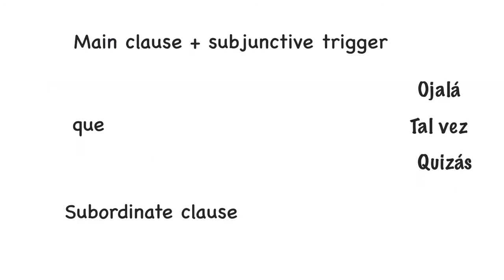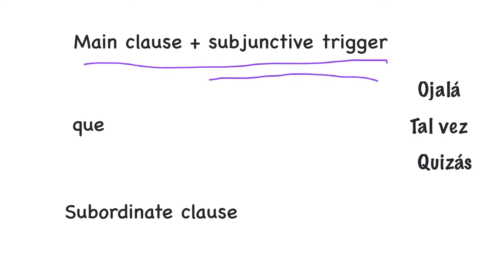Okay, to summarize, to use the subjunctive in a sentence, we need a specific kind of sentence. We need a main clause with the subjunctive trigger. And that subjunctive trigger is going to tell you that you're going to use the subjunctive form of the verb in the subordinate clause, in the second sentence, in la oración subordinada.